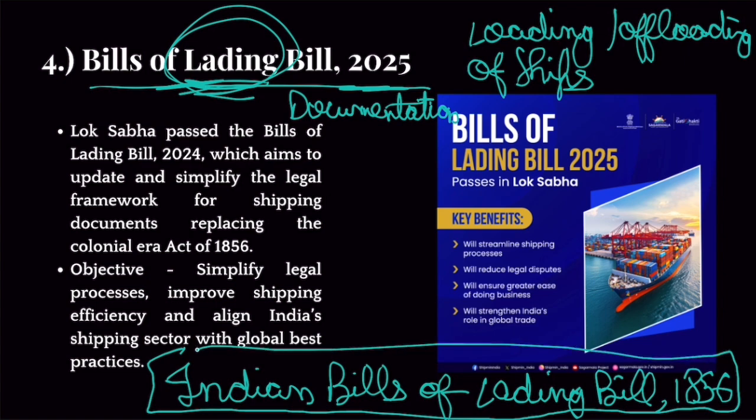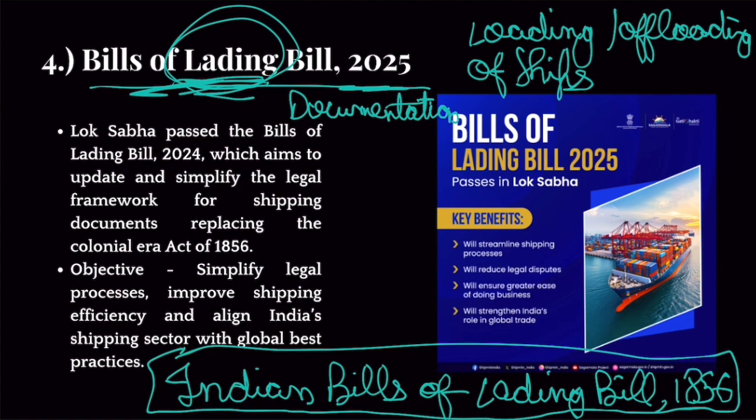So all the rules with respect to documentation and procedures related to lading were regulated by an archaic, ancient law enacted by the colonial establishment. Things have changed dramatically. It has been more than 150 years. Things have changed dramatically from then, right? So we need to update our law as per the new needs.